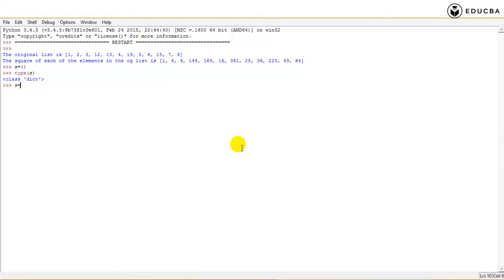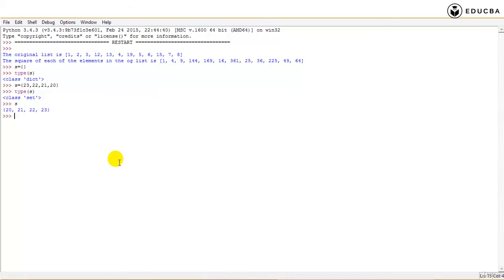So if I say a set is equal to, instead of making it an empty set, S is equal to, and over here I'm going to say some values, let's say 23, 22, 21, and 20. Okay, so now if I say the type of S, it's going to say class set, right? Now if I just print S, can you see the values, the numbers which I had written, it changed. Not that it will be changed in ascending order or something like that.